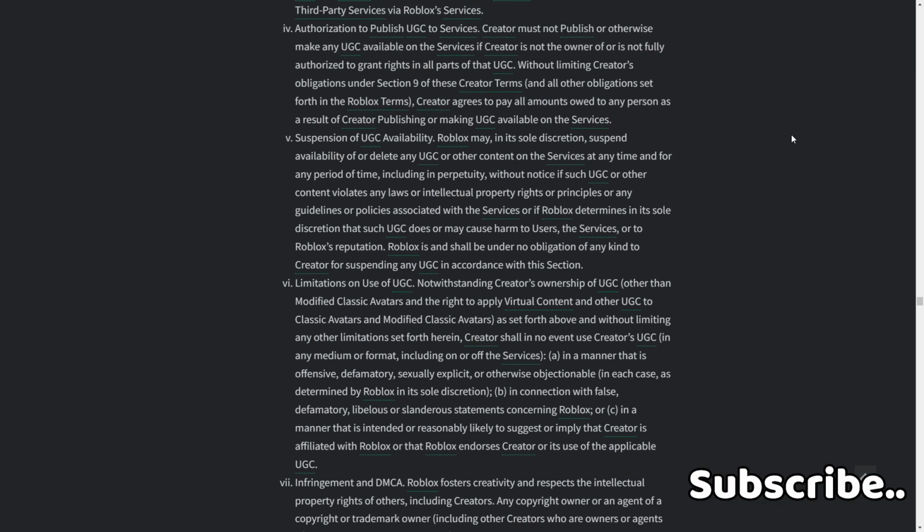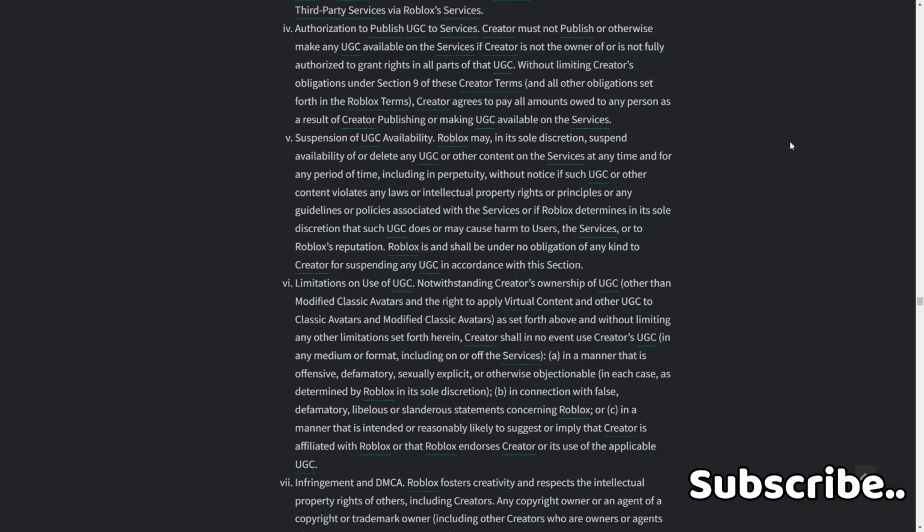this section. 6. Limitations of use of UGC. Notwithstanding creators' ownership of UGC over their modified classic avatars and the right to apply virtual content over UGC, the classic avatars and the modified classic avatars as set forth above, and without limiting any other limitations set forth herein, the creator shall in no event use creators' UGC in any medium or format, including on or off the services: A. In a manner that is offensive, inflammatory, sexually explicit, or otherwise objectionable, in each case as determined by Roblox in its discretion.